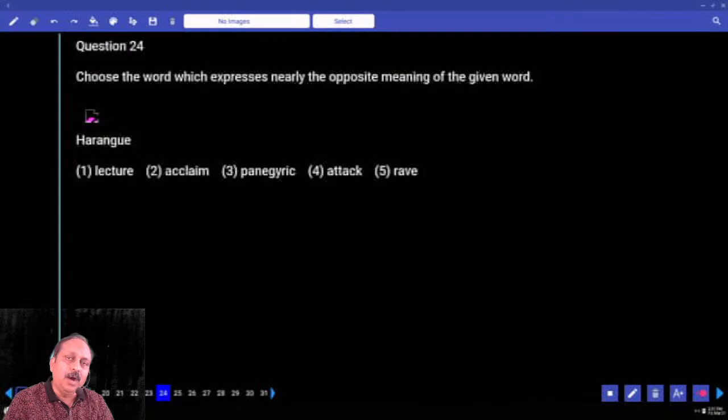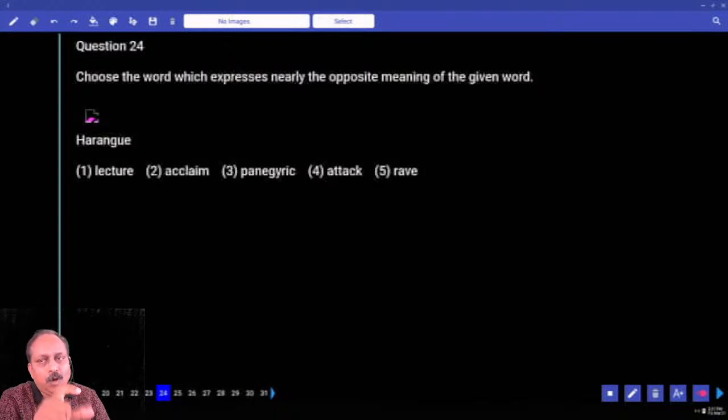So how many could you answer? 5. First one, second one, explicit information, and 3 questions based on vocabulary. I would like to know how many of you have got 5 from the passage. Raise your hands. That means you missed an opportunity. Only a few. Always remember, when you get an opportunity, you have to grab it. In the past, we would say, an opportunity knocks the door only once. We don't say that now. Go grab the opportunity, we say.